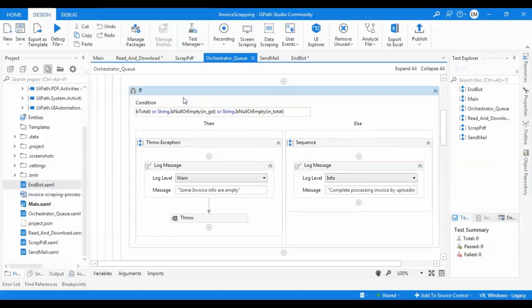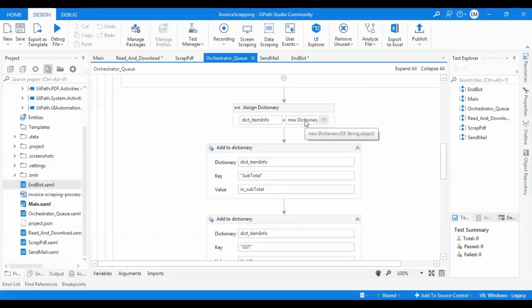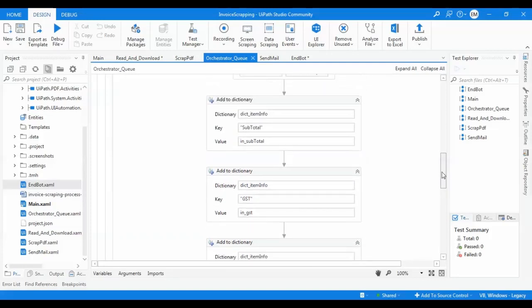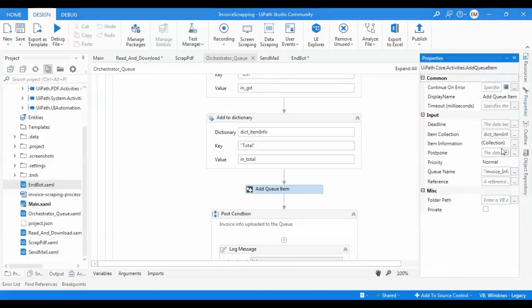and total. These items are not empty, so if one of these items is empty, I will throw an exception. If not, I will complete the process. Now I'm assigning here a dictionary, string of string and object, key string and values object. I'm adding the info subtotal, GST and total to the dictionary, and then I'm adding this info to the queue. Here is the item collection, and here is the invoice information, the queue name.